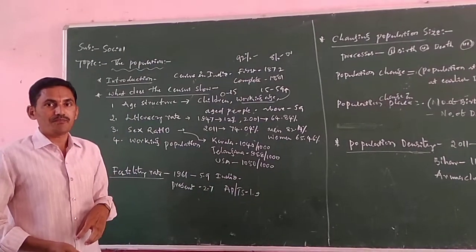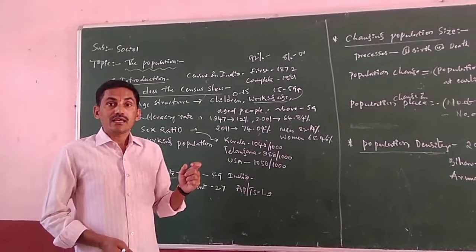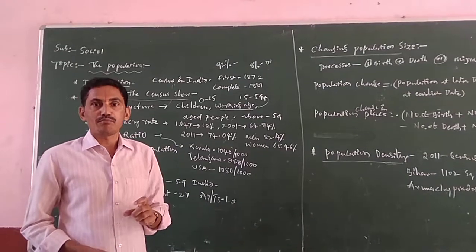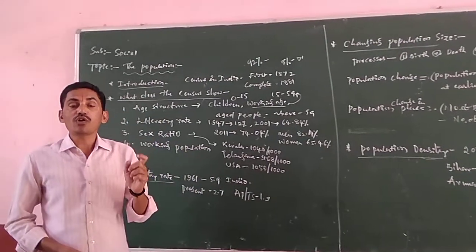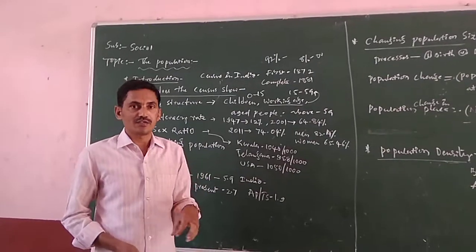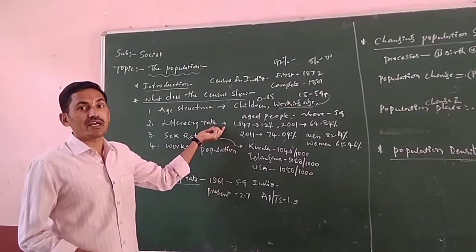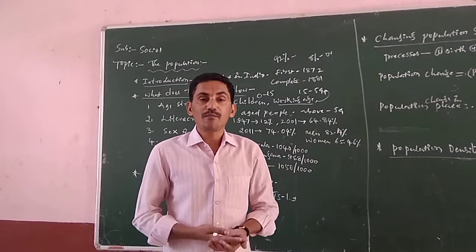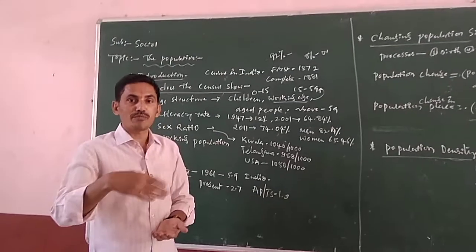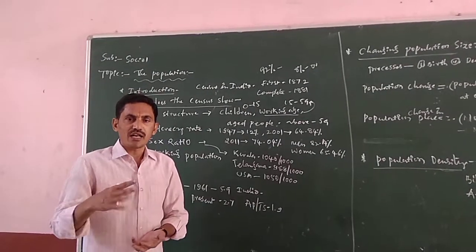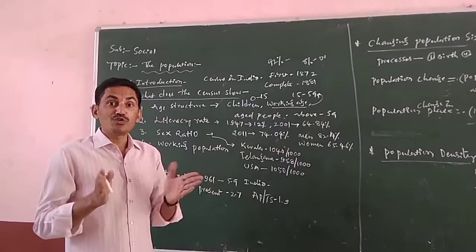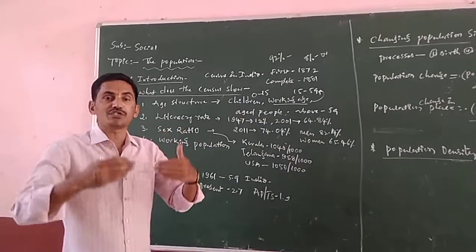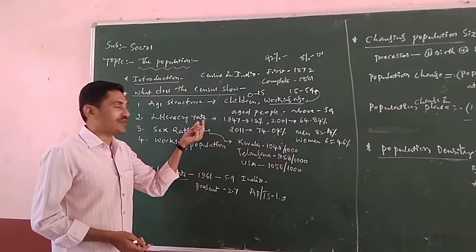According to this, literacy is a key of socio-economic progress in the country. Literacy means education. So education is very important. Now you know this one. State and central government every year are spending a lot of money on education. Government schools, government colleges, government universities, everything is run by the government. So why? Because education is a key of socio-economic progress in a country. With the help of education, we have to reach our goal. So that's why education is very important.